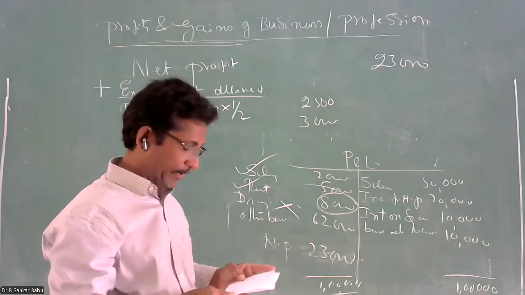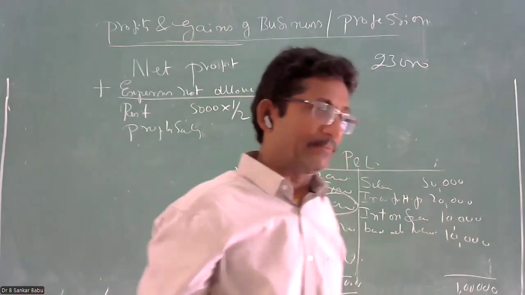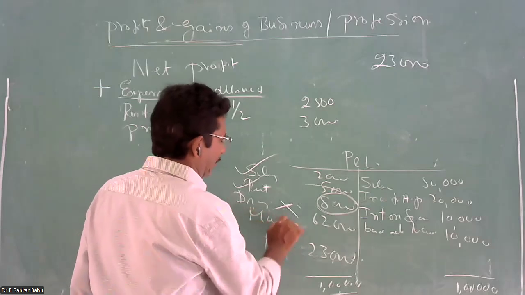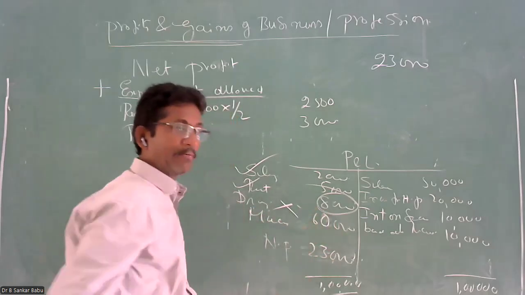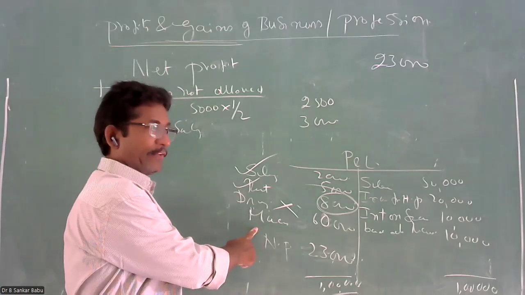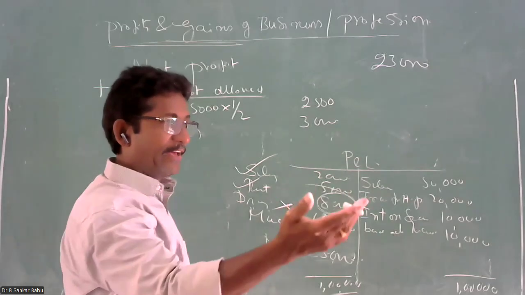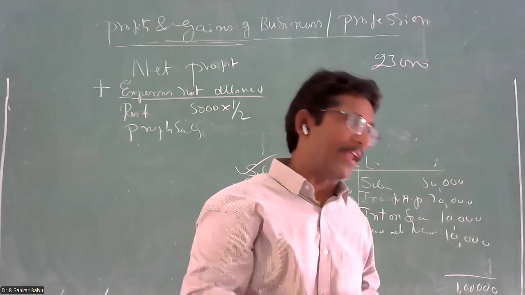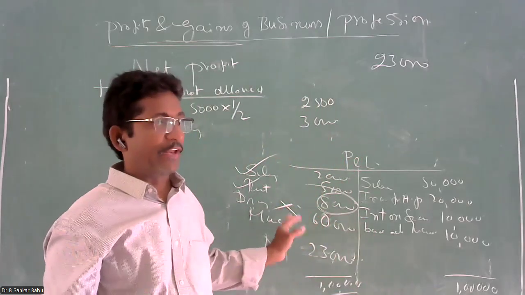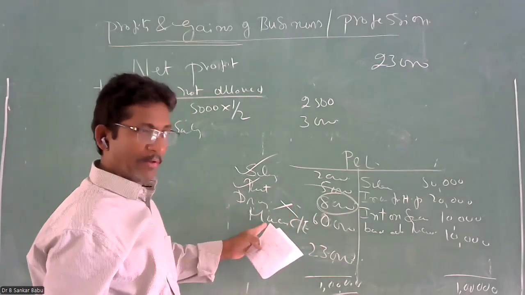In the same way, another one. I told you capital asset. If you purchase machinery, your accountant has written machinery 60,000 in your P&L. What is this machinery? This is not a revenue expenditure. It is of a capital nature. This machinery is used for 10 years or 15 years or 5 years, basing upon its life. How could you decide it is a revenue expenditure? It is not a revenue expenditure. This is a capital expenditure. This will not be allowed.